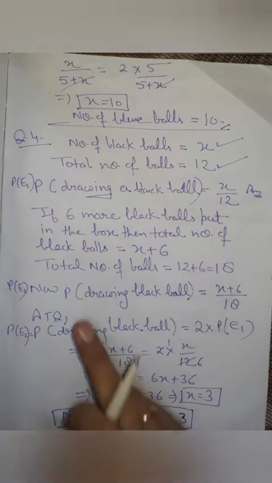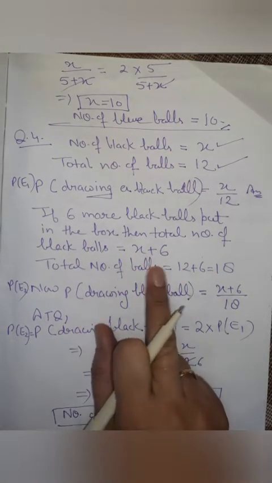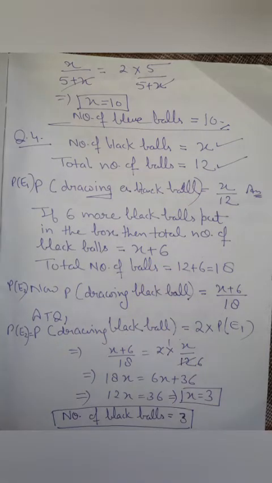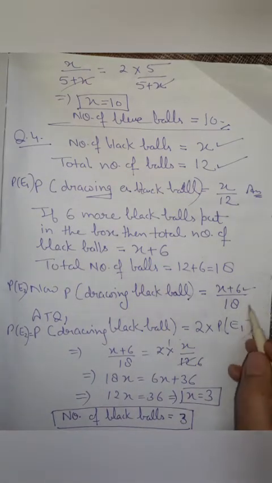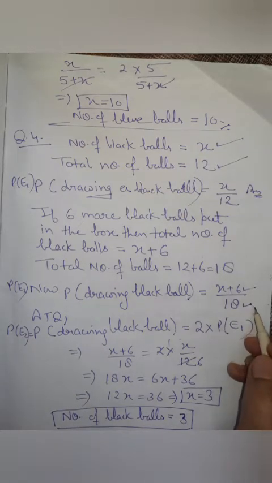Now probability of drawing a black ball according to this condition, when 6 black balls are added, will be number of black balls upon total number of balls. They are saying, if 6 more black balls are put in the box, the probability of drawing a black ball is now double of what it was before.